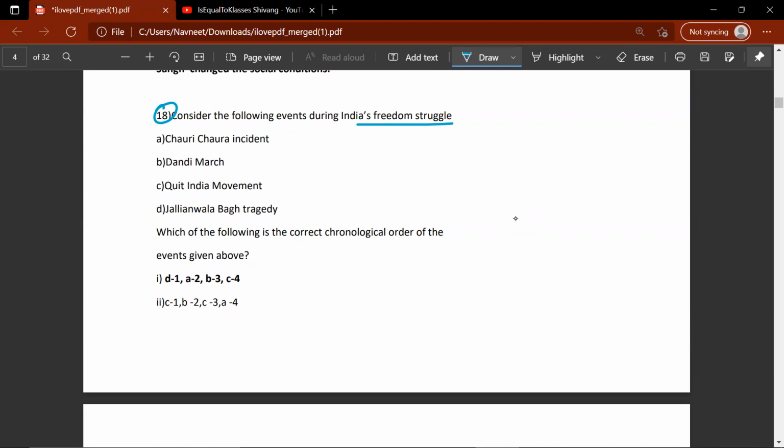Quit India movement happened after Dandi March, so this would be the last, fourth. Jallianwala Bagh tragedy happened first, Dandi March would be third, and Chauri Chaura would be second. So D first, A second, B third, and C fourth. So the first option would be correct.